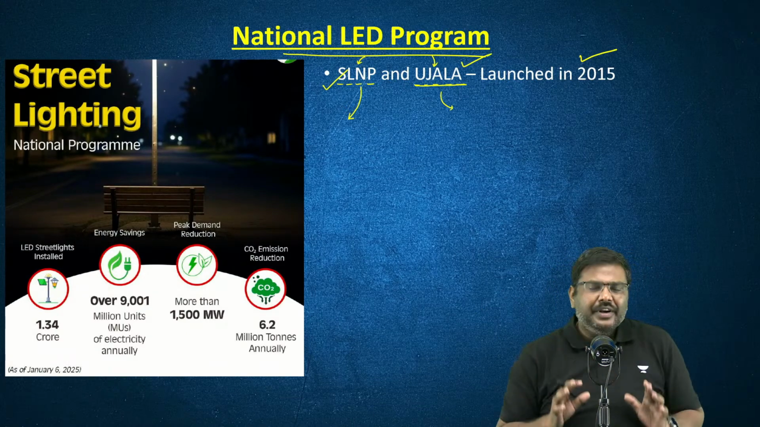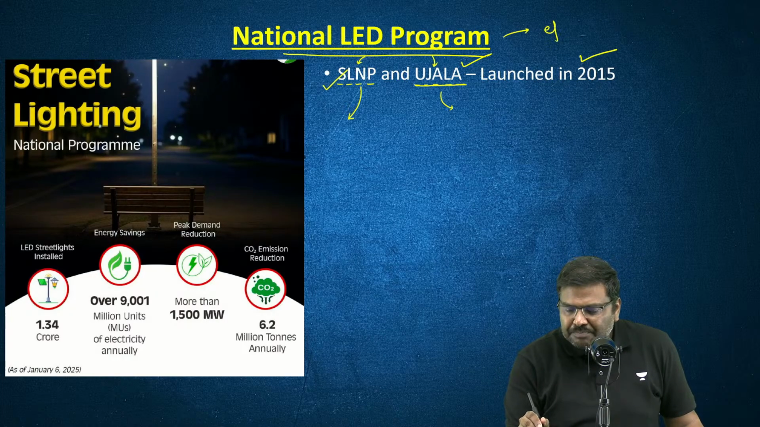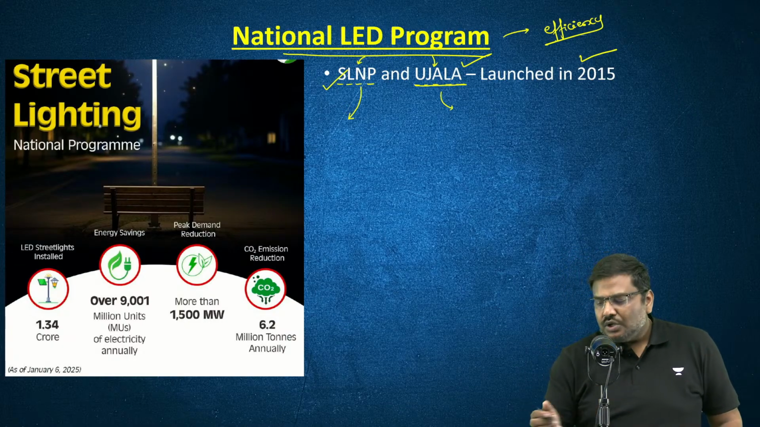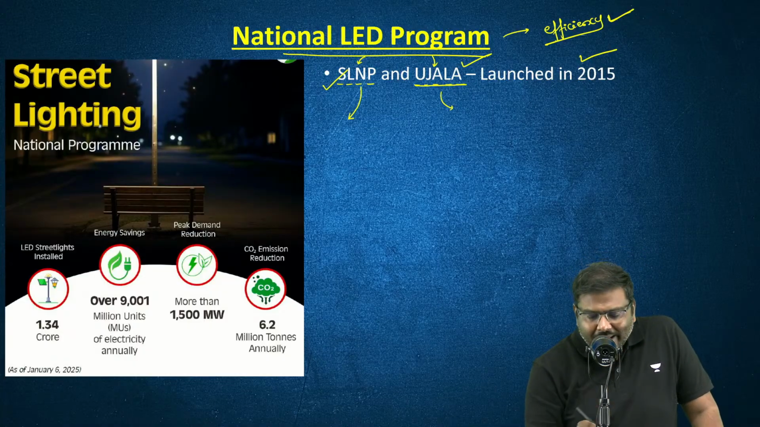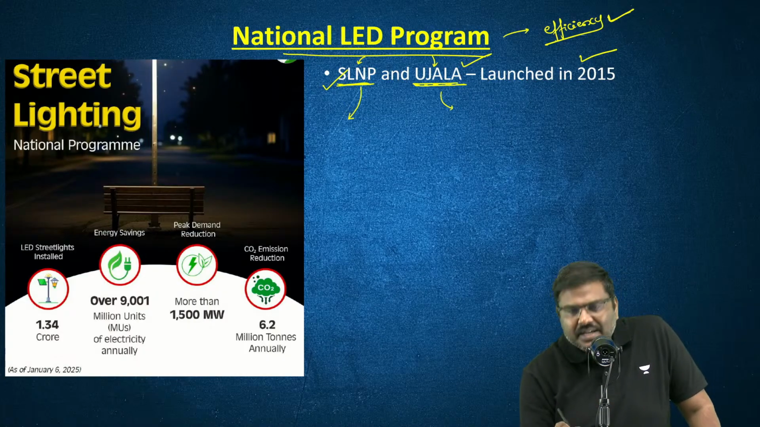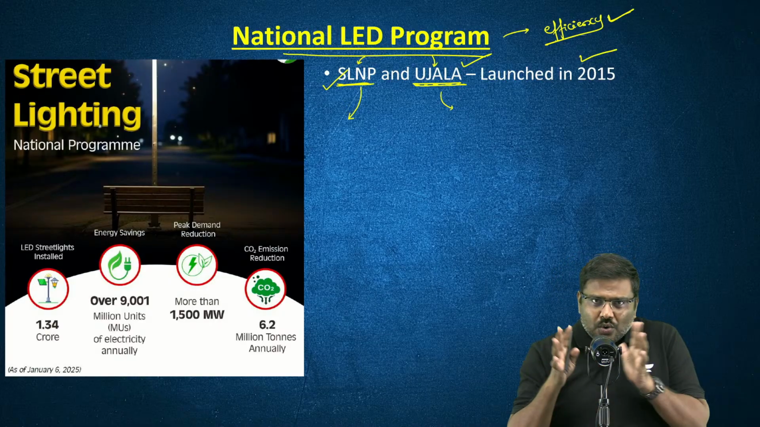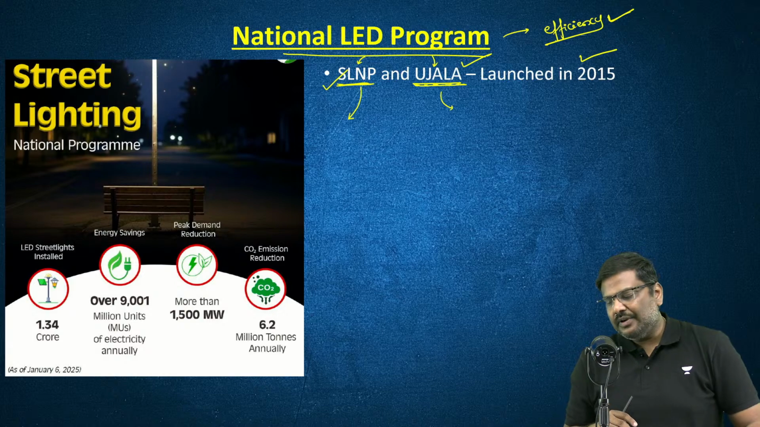So the government of India, in order to improve energy efficiency, efficiency meaning how much output you are getting by using one unit, implemented these two initiatives, that is SLNP and Ujala. And what is the use of this? It is very simple. Now listen to me very carefully.